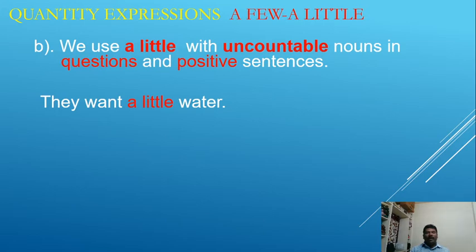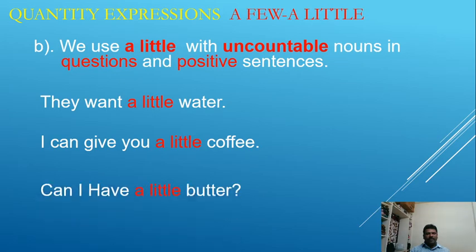Water is an uncountable noun, and it's a positive sentence. I can give you a little coffee. Can I have a little butter? It is an interrogative sentence, and a little is used with uncountable nouns in questions.